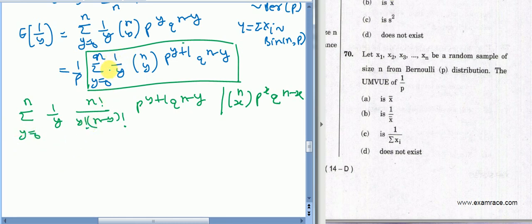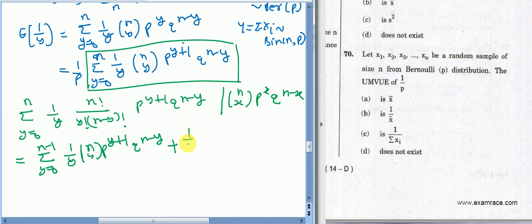Let us write it like this: the summation over y from 0 to n minus 1 of 1 upon y times nCy p raised to the power y plus 1 q raised to the power n minus y, plus, putting n in place of y, 1 upon n times nCn p raised to the power n plus 1.